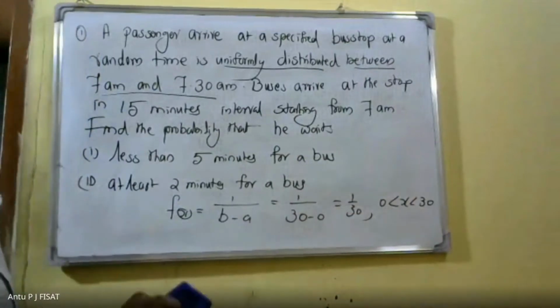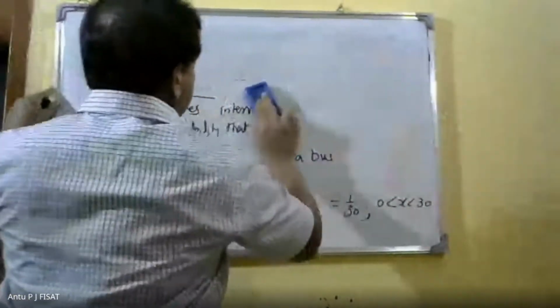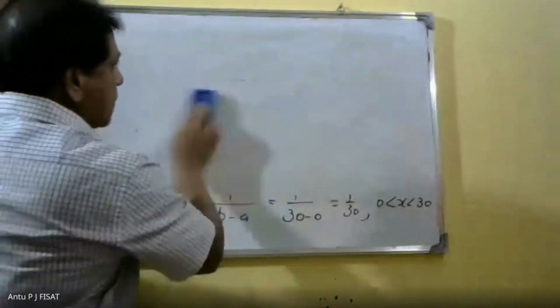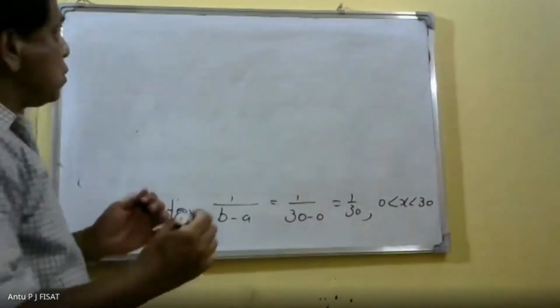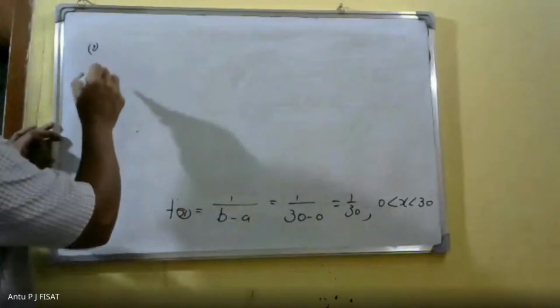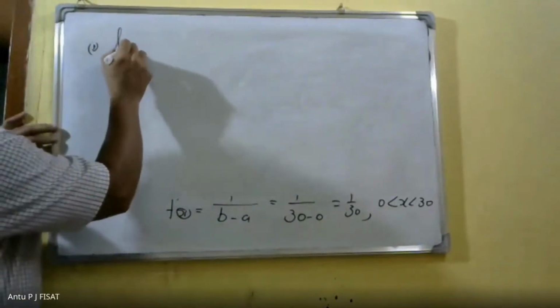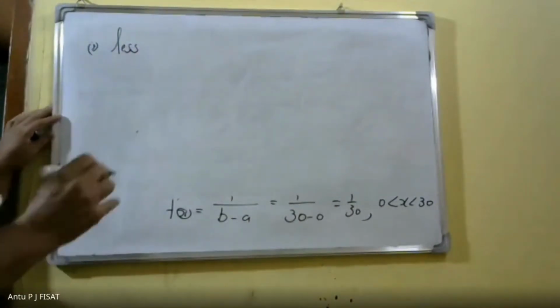Then, the first question: waiting less than 5 minutes for a bus.